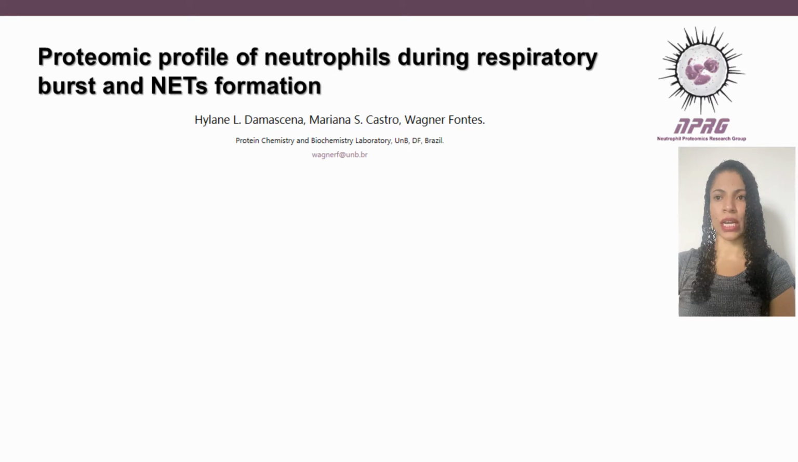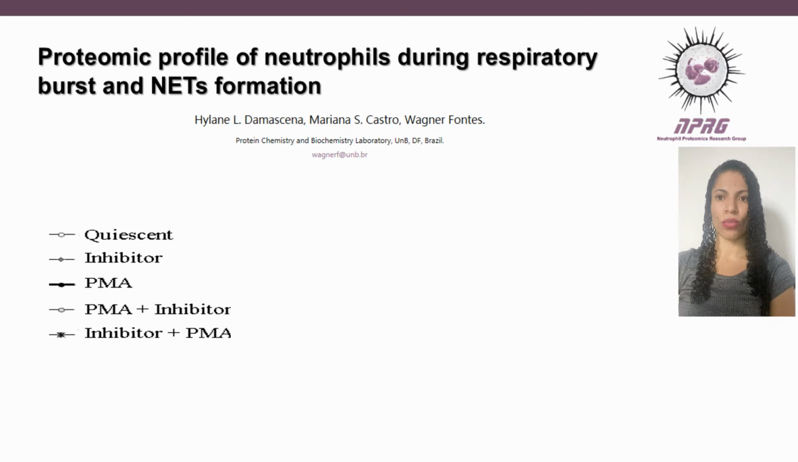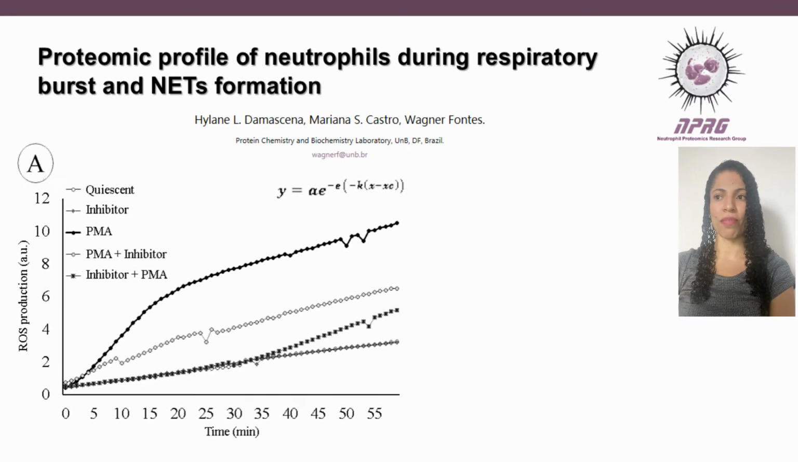Human neutrophils were isolated and separated into 5 groups: quiescent, Q; neutrophils stimulated by PMA, P; neutrophils exposed to the inhibitor apocynin; and neutrophils exposed to PMA and the inhibitor, either after or before the addition of PMA, groups PI and IPI, respectively, to verify the possible prevention and reversion of the inhibitory process.